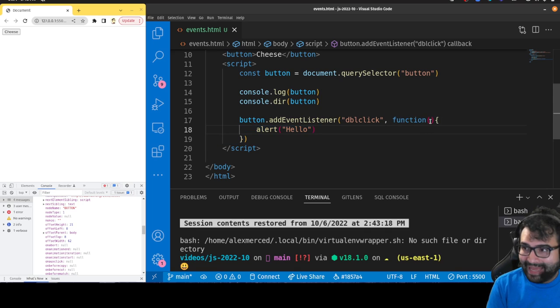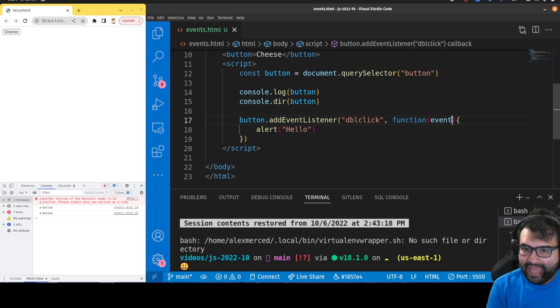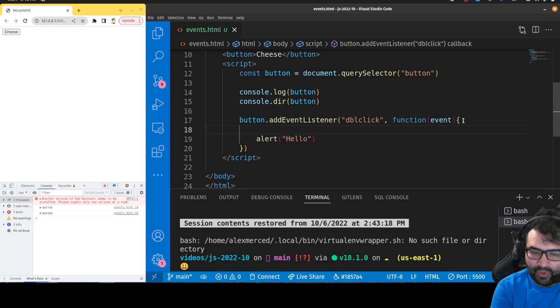But this function is going to get passed that event object. Right now I have no parameters defined to receive it. Now I'm going to type in the word event. It doesn't really matter what this is. This could be anything. What a lot of people do is just use e because it's a lot less typing. But I'm going to use event so that it's very clear that this variable holds the event object.